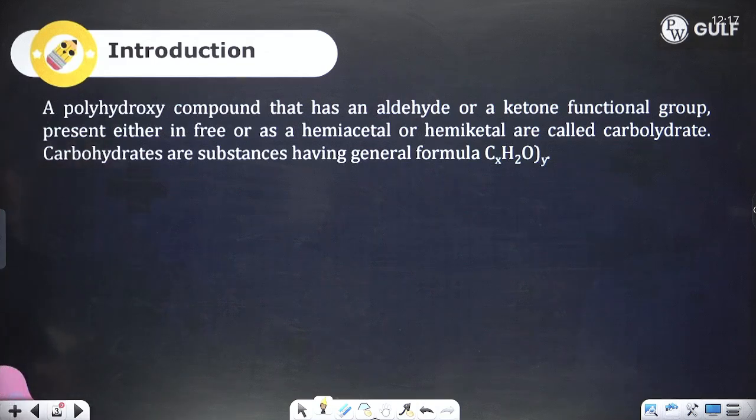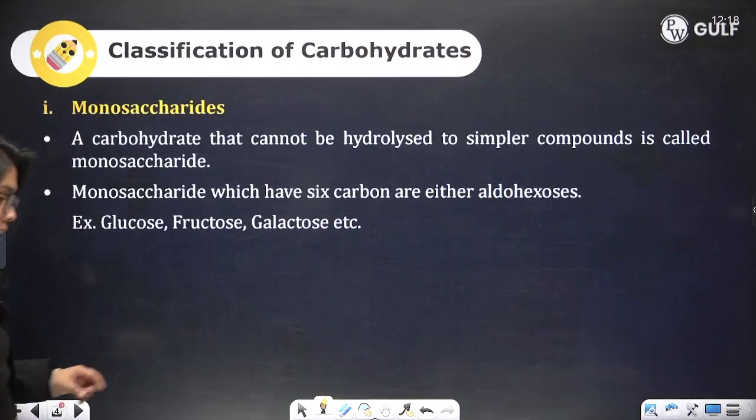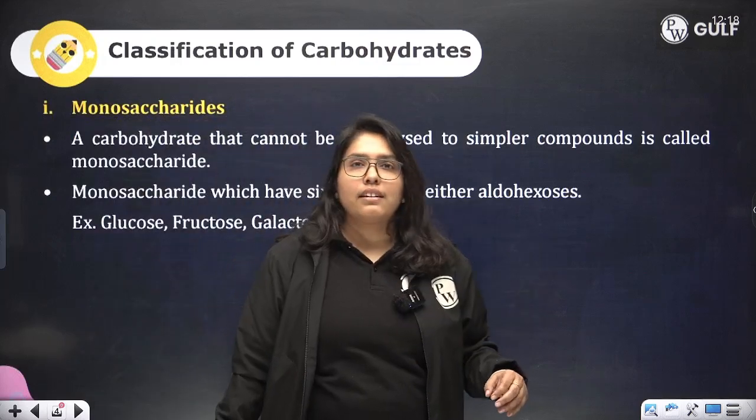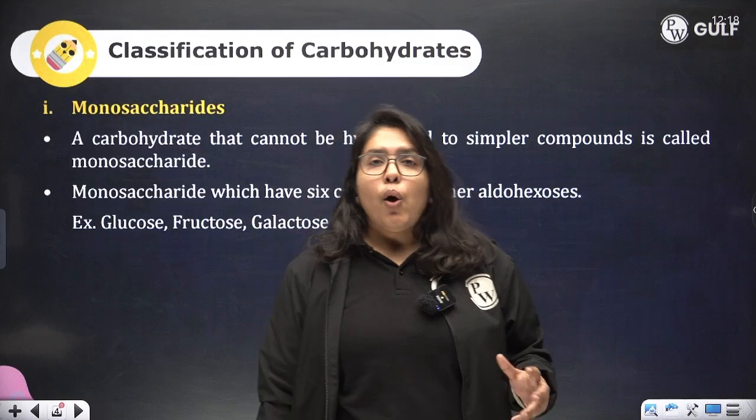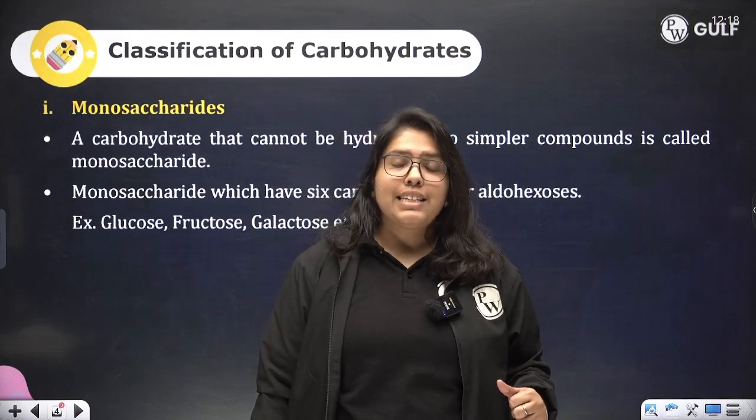So what exactly is a carbohydrate? This is the definition. A polyhydroxy compound that has an aldehyde or a ketone functional group present either in free form or as a hemiacetal or hemiketal is known as a carbohydrate. Carbohydrates are substances having the general formula Cx(H2O)y. These carbohydrates are of three major categories, that is monosaccharides, oligosaccharides and polysaccharides.